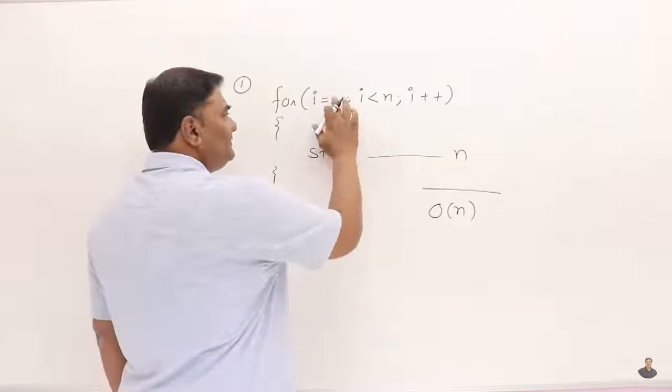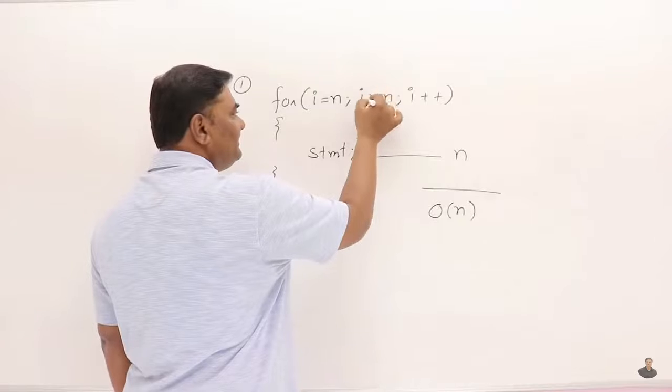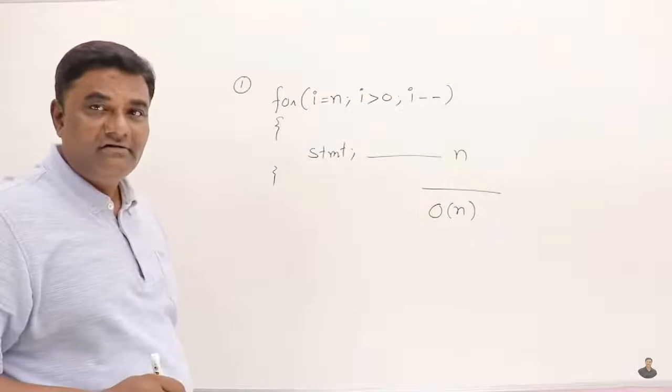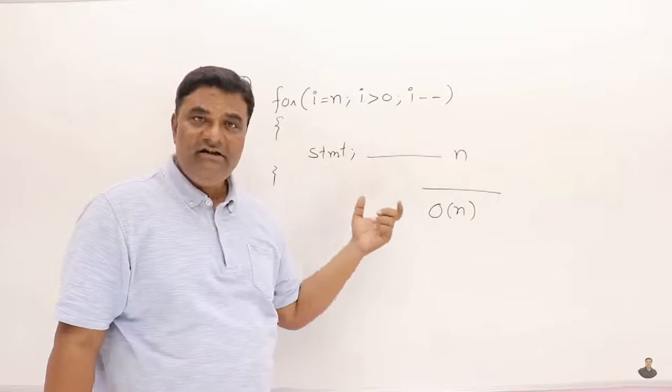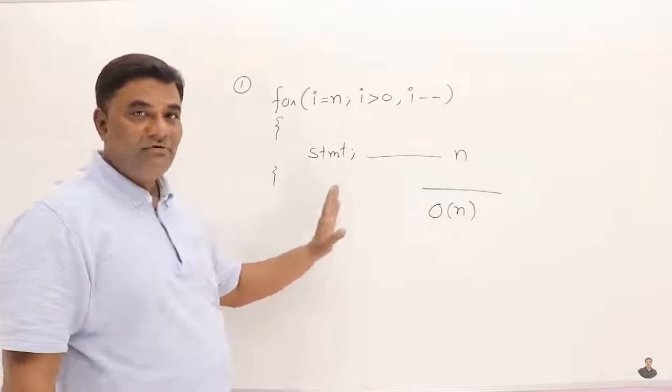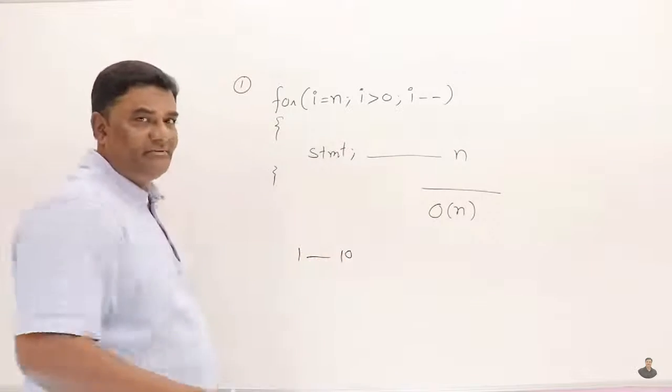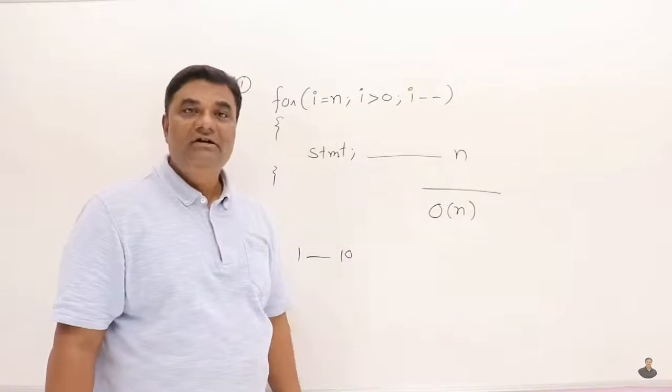Next, suppose this loop starts from n and the condition is greater than 1 or 0, and this is getting subtracted, so this loop is decrementing. Then also, this statement will execute n times. Whether you go from 1 to 10, n steps, or come from 10 to 1, it is still 10 steps. So you go from 1 to 10 or 10 to 1, the same number of steps. So that's how n to 0 it is. So it's also order of n.